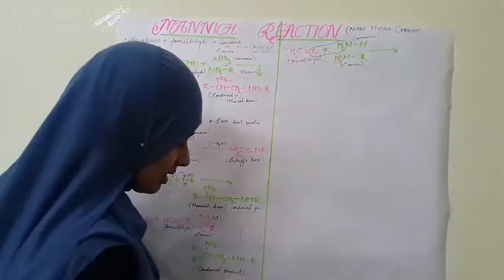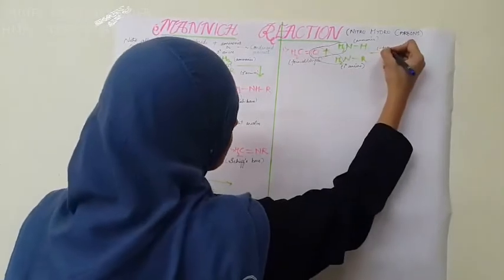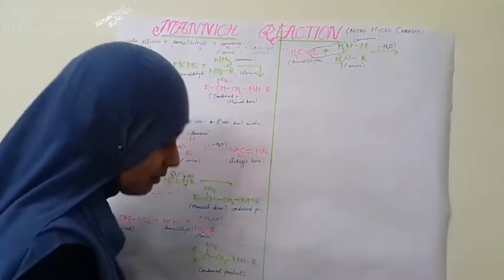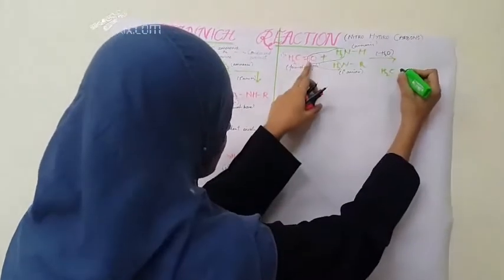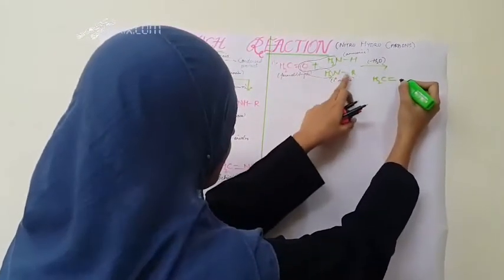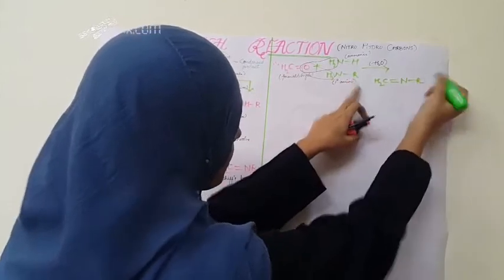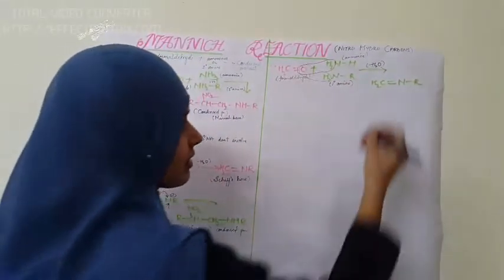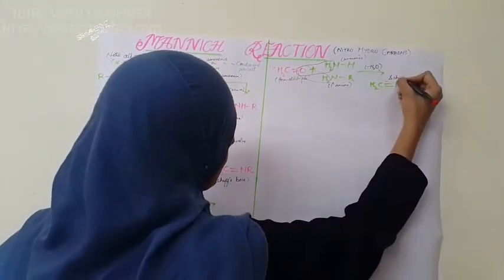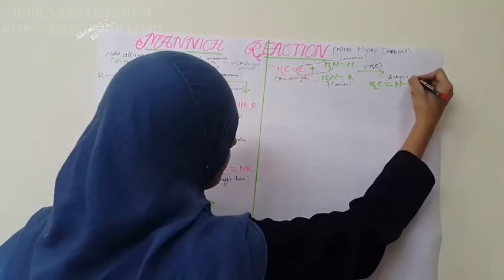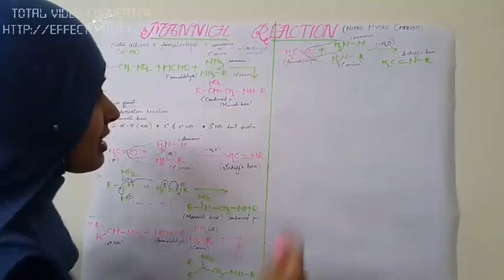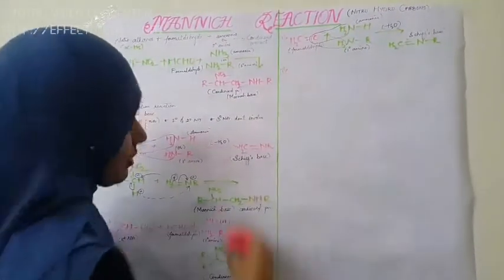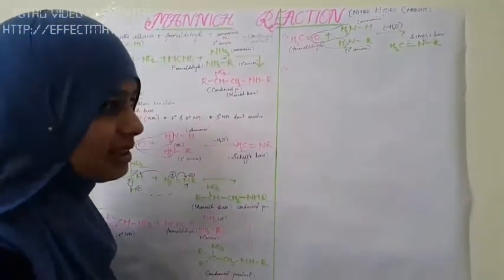So the water molecule is removed, minus H2O, and what is the product next? CH2 double bond NH or NR. Let's take NR. What is this? Schiff base. This is also a Schiff base. Now what happens in the second reaction? Let us look. Second step, sorry.